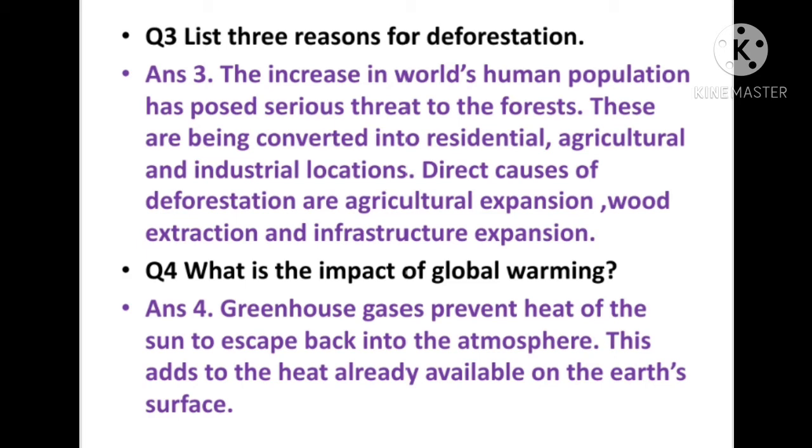Direct causes of deforestation are agricultural expansion, wood extraction and infrastructure expansion. Agricultural expansion means increase in the field of agriculture. Wood extraction: wood is used for different industries. And infrastructure expansion means making of dams, industries, etc.